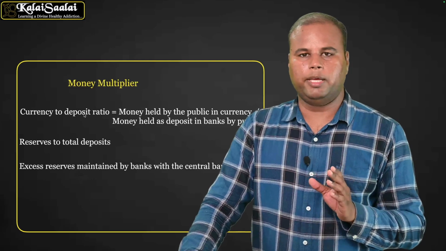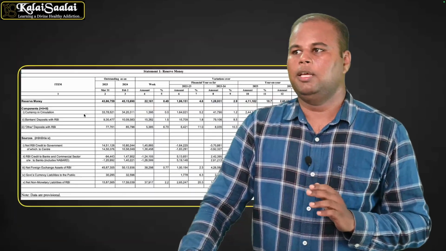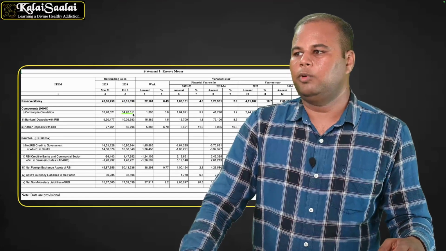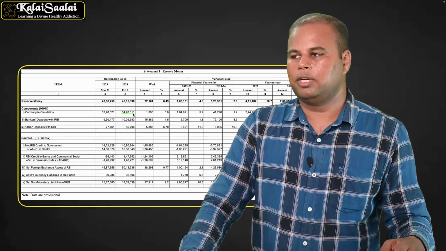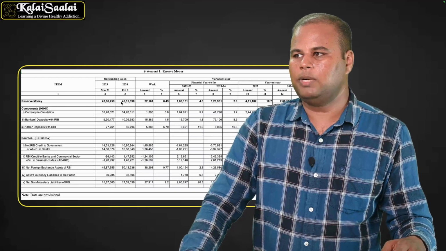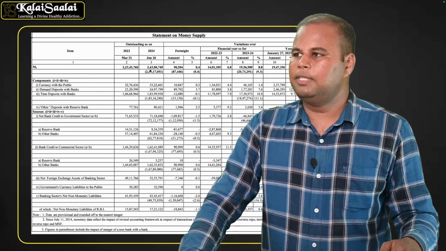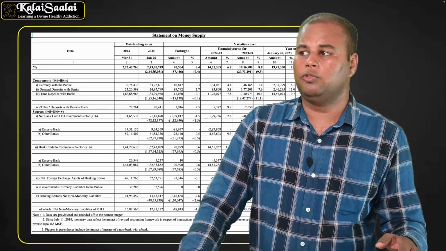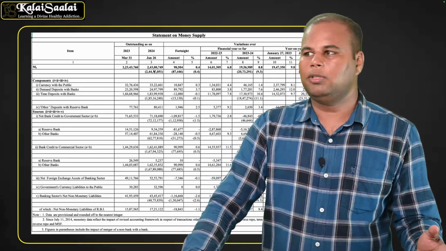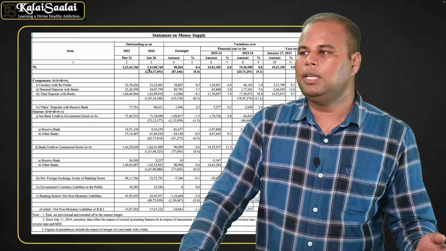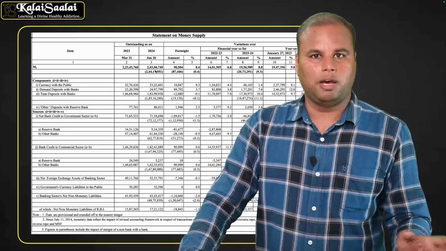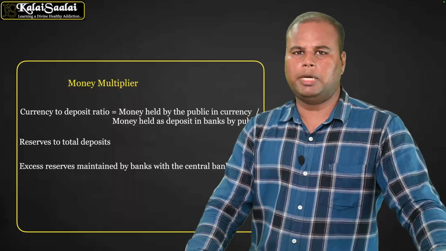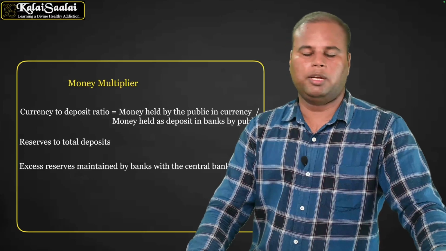Next one is the money multiplier. Before going to the money multiplier, we can see the RBI has circulated only 34 lakhs. The reserve money is 45 lakhs. But as we see, the M3 broad money is 2 crore 43 lakh. They have circulated only around 34 lakhs, but M3 is 2 crore 43 lakhs. How is it possible? It is possible with the help of the money multiplier effect. The concept of the money multiplier is given by Milton Friedman and Anna Schwartz.